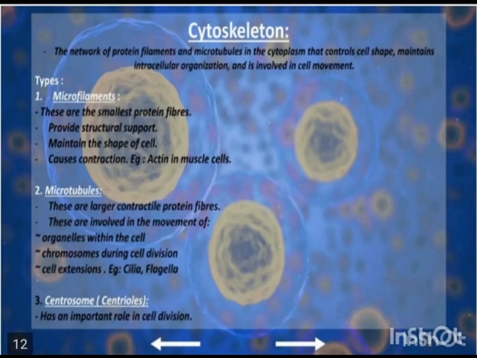Cytoskeleton. It is a network of protein filaments and microtubules in the cytoplasm that controls cell shape, maintains intracellular organization and is involved in cell movement. Types: microfilaments. These are the smallest protein fibers. They provide structural support, maintain the shape of the cell, and cause contraction. Example: actin in the muscle cell.